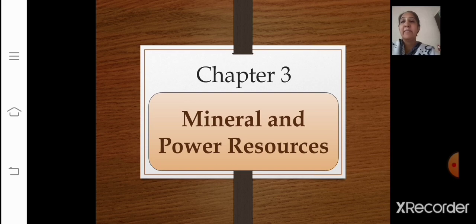Today we are going to start with chapter number 3 of geography, that is minerals and power resources. Before discussing this, you all remember very well that in our previous first chapter we learnt about resources in general, the types of resources, then the conservation of resources, and sustainable development, correct? Then in the second chapter of geography we learned about land, soil, water, natural vegetation and wildlife resources, right? In that also we learned about all those resources separately. Now in this chapter, chapter number 3, we are going to learn about minerals and power resources.